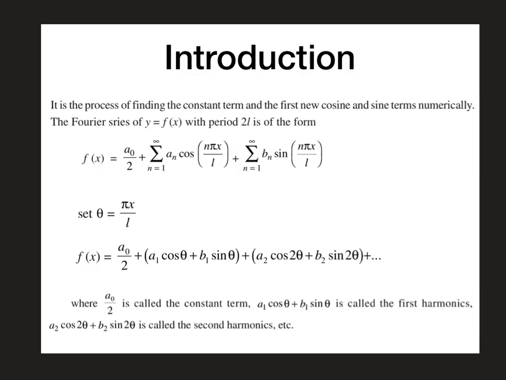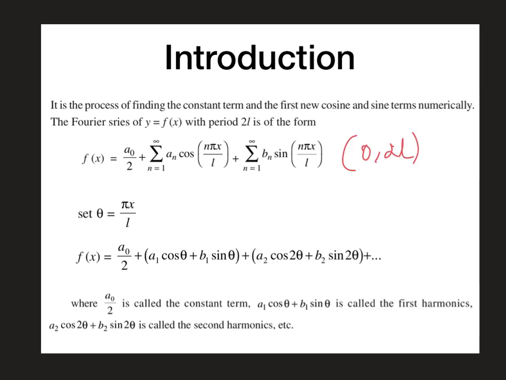Practical harmonic analysis is a process of finding the constant term and a few cosine and sine terms numerically. In general, we have the Fourier series given by f of x is equal to a0 divided by 2 plus summation n equal to 1 to infinity an cos n pi x by l plus summation n equal to 1 to infinity bn sin n pi x by l over the interval 0 to 2l.